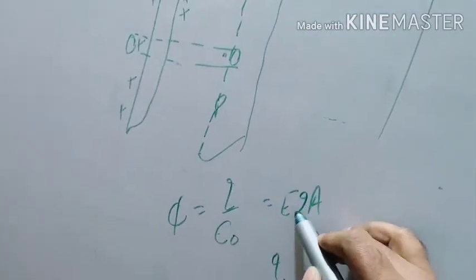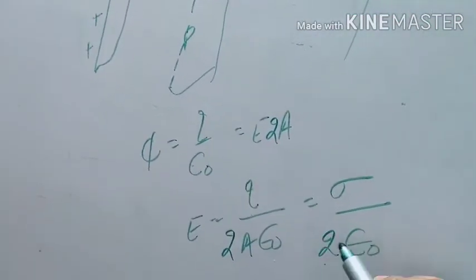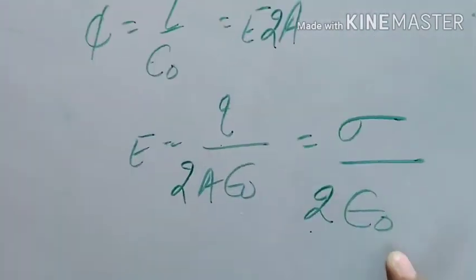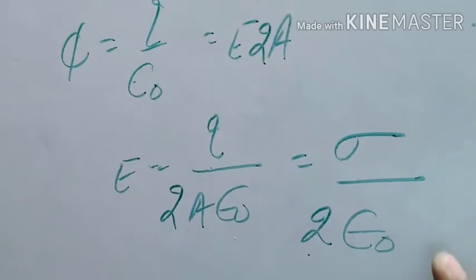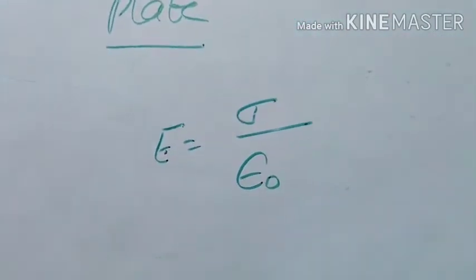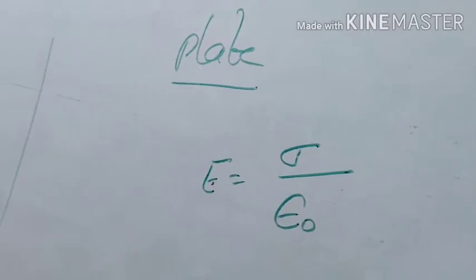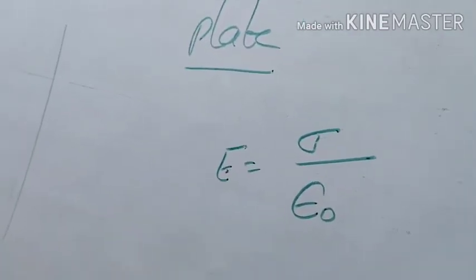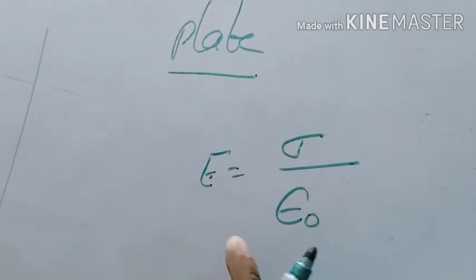So here is the difference. This is the value of electric field due to a sheet of charge. Now what is a plate? A plate is thick. So for a plate, this electric field will be equal to sigma by epsilon naught. This result we will use in capacitance. Okay, so what is a plate?